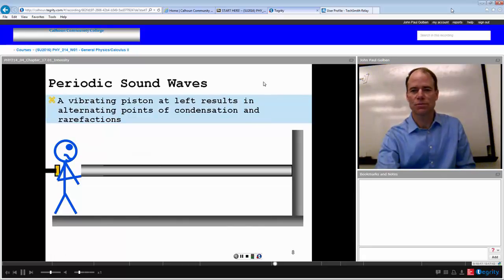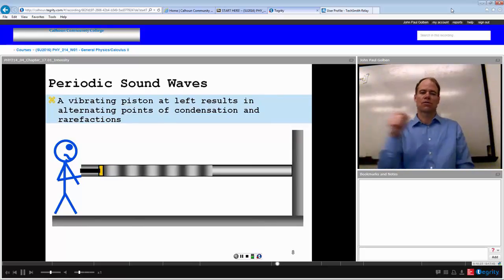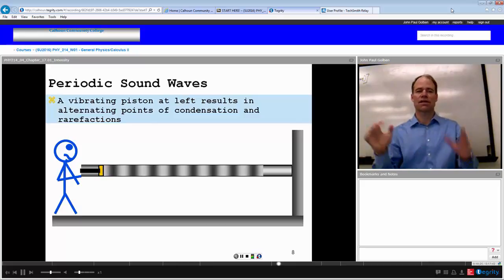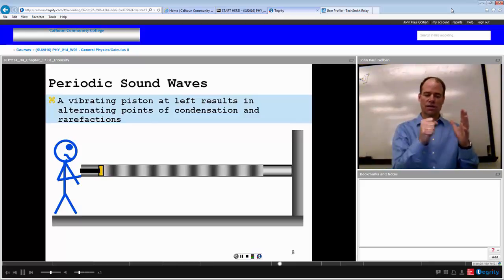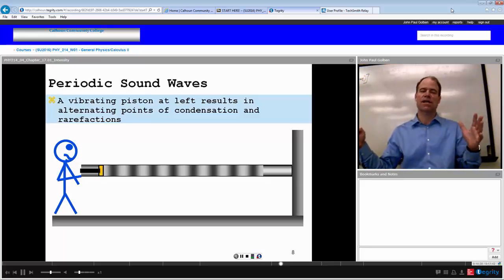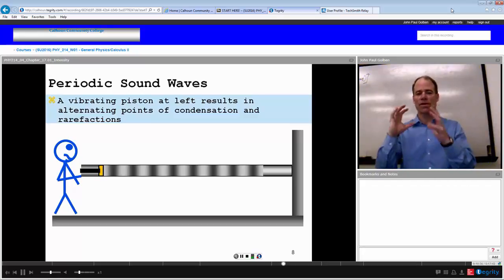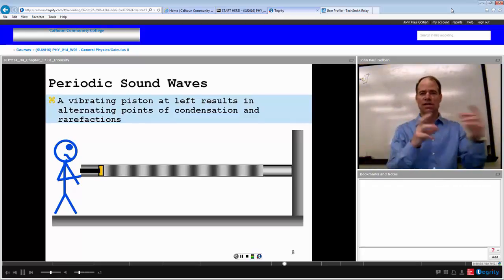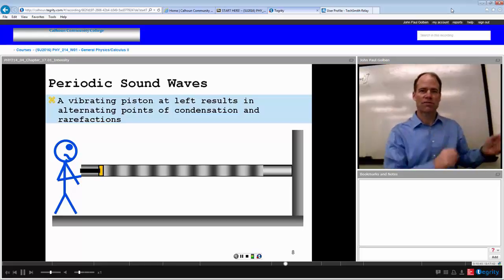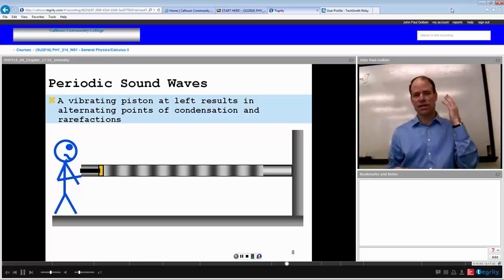Sound is a pressure wave. If I were to take a piston and create a disturbance so that I can cause a condensation of the air as I push it in and a rarefaction, a little slight vacuum as I pull it out, I can create a wave, a pressure wave, where I have condensation and rarefaction in succession. And this pressure wave travels through the air, eventually hits your eardrum, moves your eardrum back and forth, and then your brain interprets that movement as a frequency, and that frequency as sound.